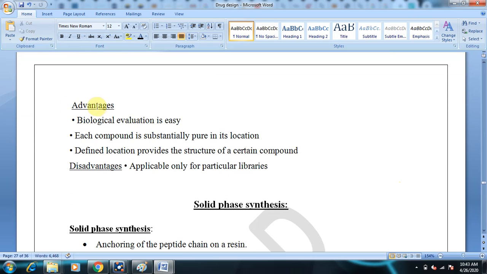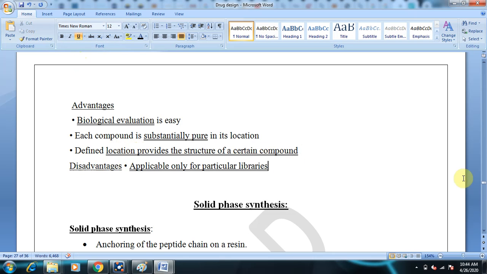And what are the advantages? Biological evaluation will be easy after synthesis. Each compound is substantially pure. Why? Because we are not mixing it up. And defined locations produce different compounds. The computer system will tell us in which micro titer well which compound was synthesized. So the location of synthesis is also very easy to recognize. And the disadvantage: it is applicable only for particular libraries, only for particular library synthesis.